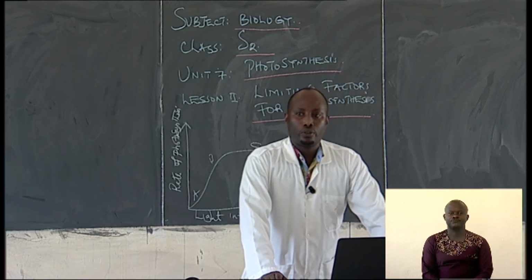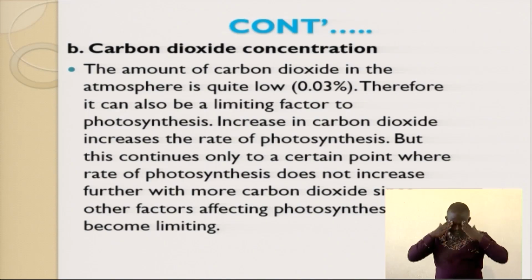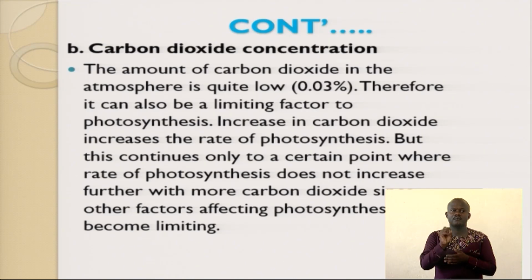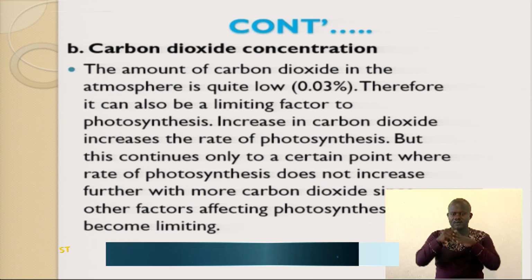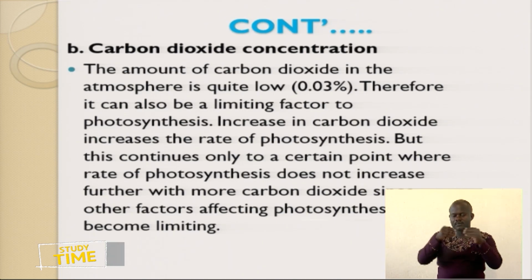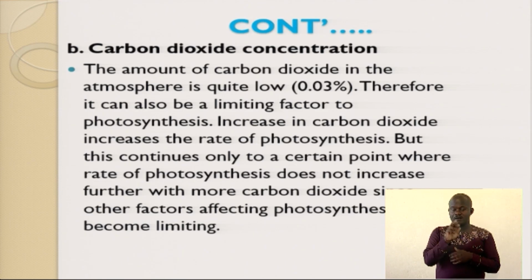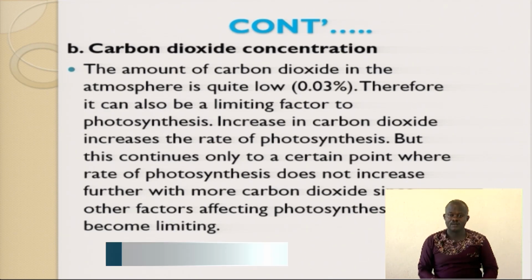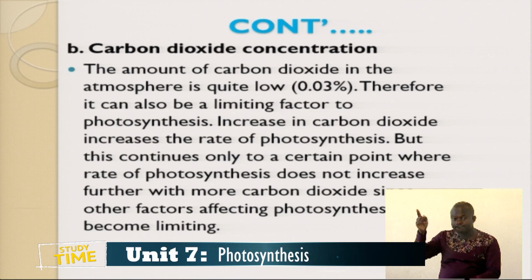Let's talk about carbon dioxide concentration. Carbon dioxide, you remember that plants use carbon dioxide as a raw material for photosynthesis. Students, I think you do remember how carbon dioxide is used as a raw material for photosynthesis, and how carbon dioxide acts as a limiting factor for photosynthesis. The amount of carbon dioxide in the atmosphere is quite low, we know that it is almost 0.03. Therefore, it can also be a limiting factor to photosynthesis.